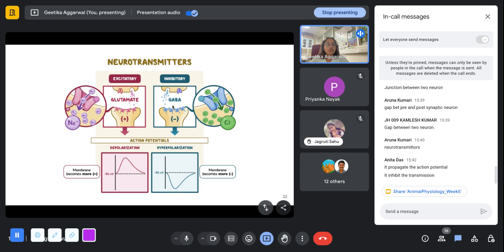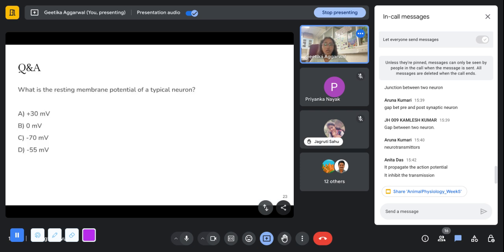But here, in case of GABA, it binds the chloride channels, which are ligand gated, and chloride starts entering, and the cell becomes more and more hyperpolarized and not really depolarized. Okay, so these are two different neurotransmitter types that are found in our nervous system. So moving on to the question answer session of today.